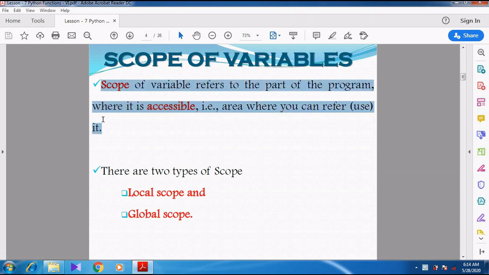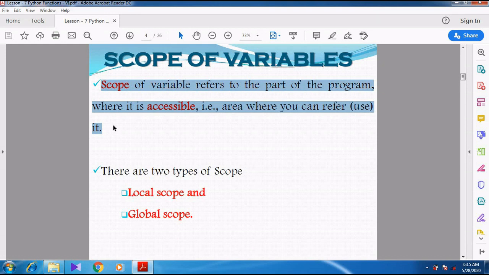So what is meant by scope? Scope of a variable refers to the part of the program where it is accessible, that is, the area where you can refer to it and use it. I think you might remember that from the 11th standard.